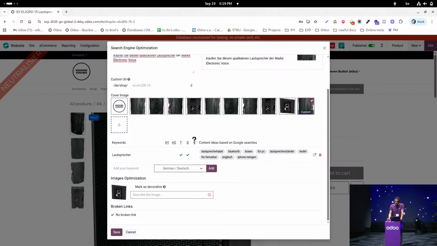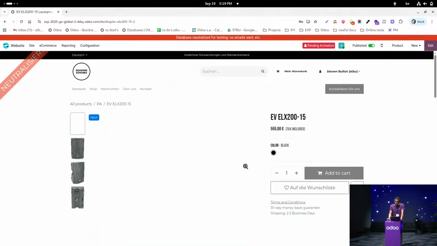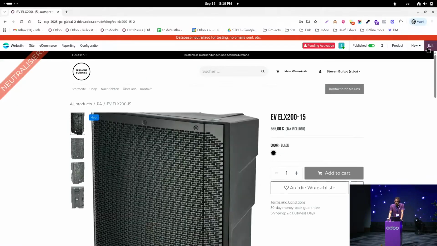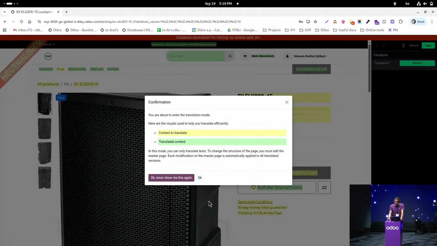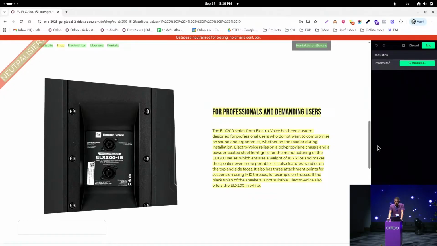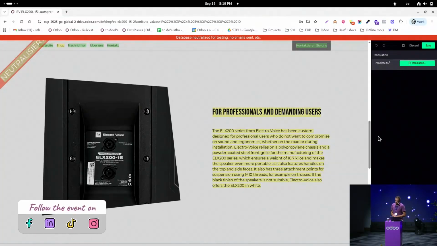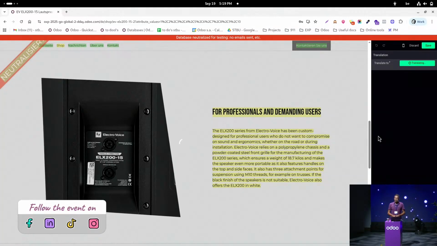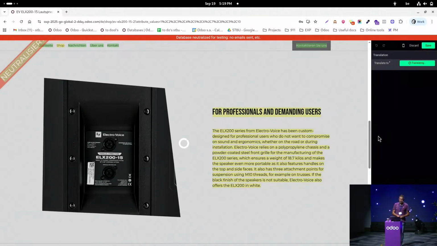So the content is missing, so I will save this, and then I will again use this nice feature in order to translate my content. So let the AI work for me. Sometimes it's nice to be a little bit lazy and to let the things work.